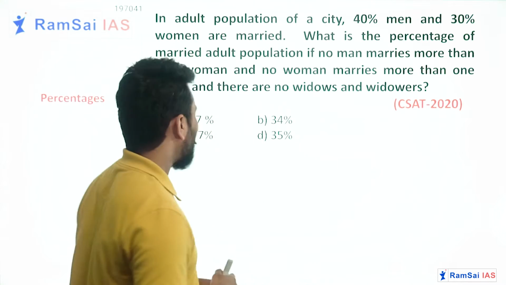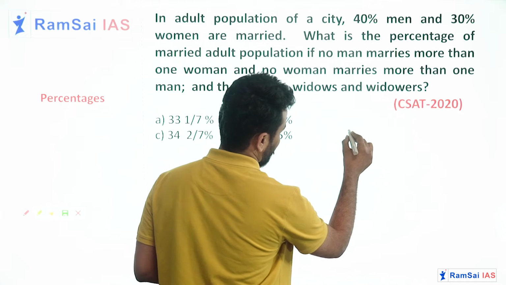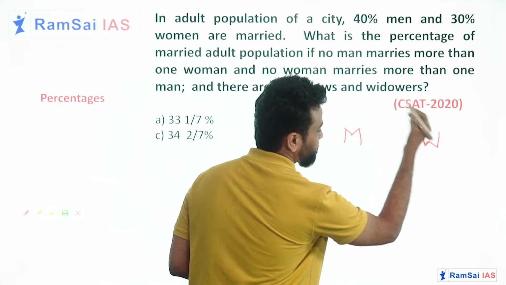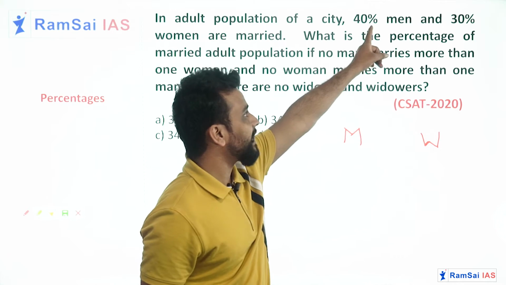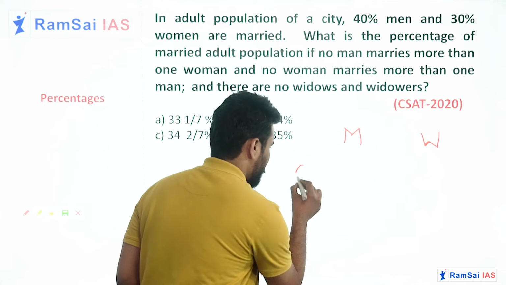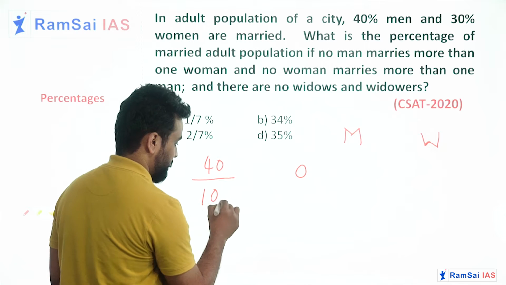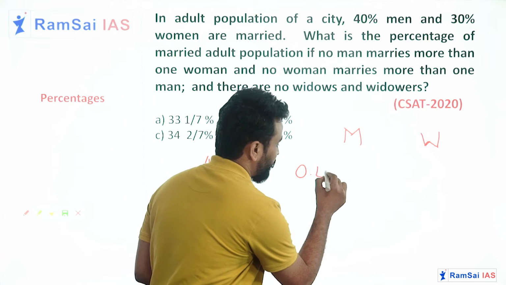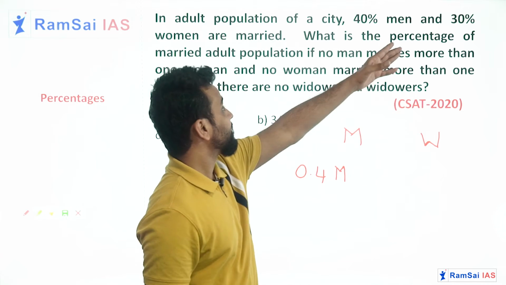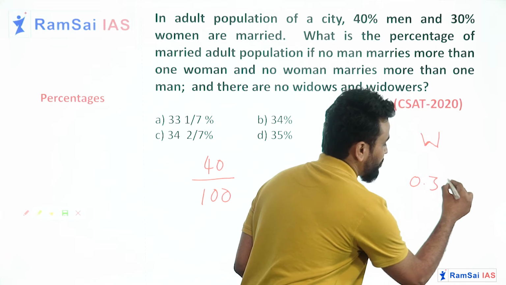So just assume there are total M men and W women in that village. In that, 40% men are married. You know how to write 40% of a number. We can write it as 0.4 directly. So 0.4 of men are married and 30% of women are married, so we can write it as 0.3 of women.